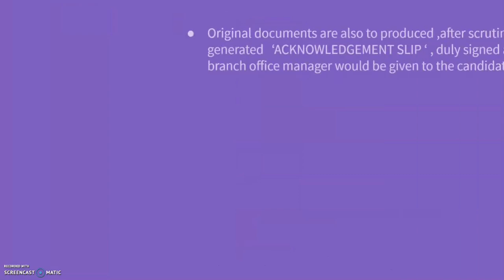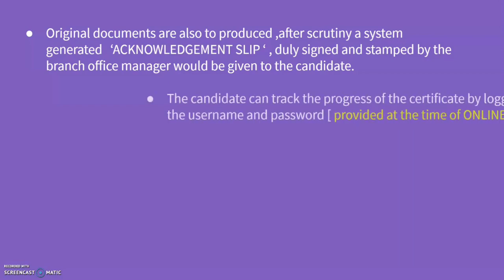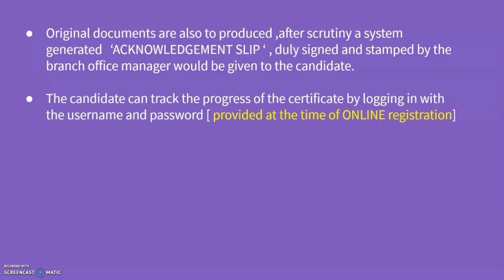So you must take copies of these documents along with the original documents, and if it is all fine, you will be given an acknowledgement slip which says that you have submitted all these documents in the branch office. You must take all these to the branch office, not to the regional or sub-regional. You must take them to the respective branch office, which you must inquire and find out.